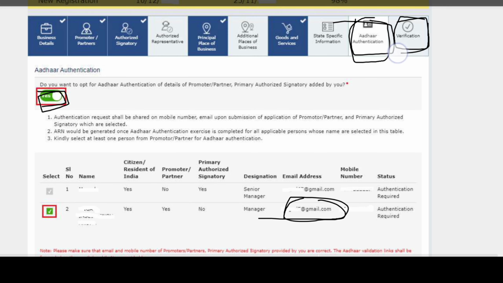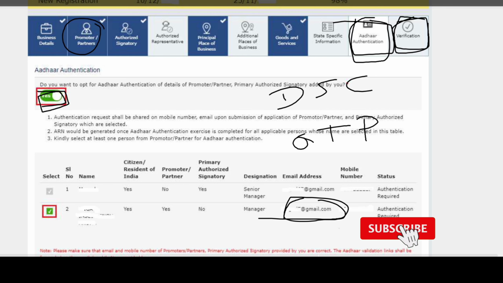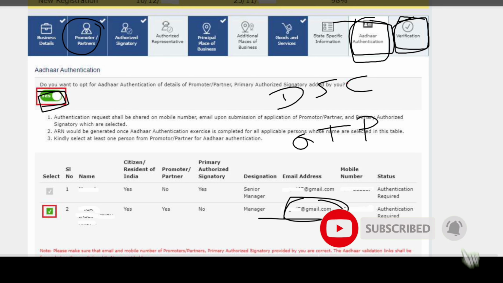So here you have to do verification. You have to submit this application either through DSC, or one OTP will come to your registered mobile number, whatever number you have given here. The OTP will come to the same number. You have to verify the same. So this is the practical part of GST registration. You have to do the GST registration process like this.